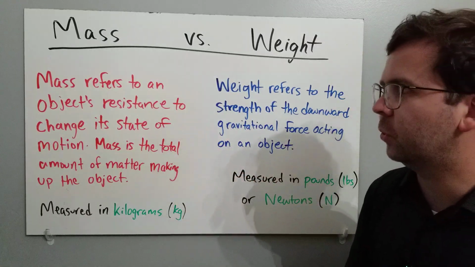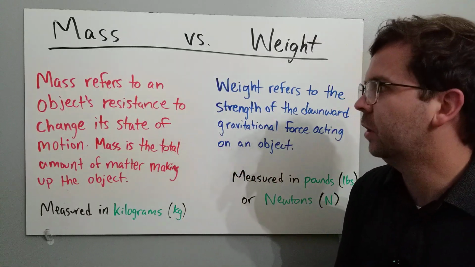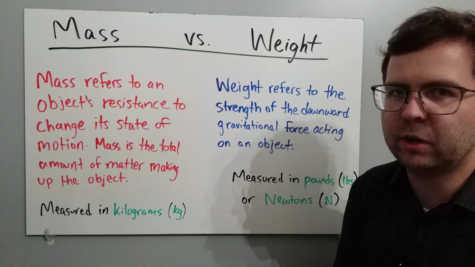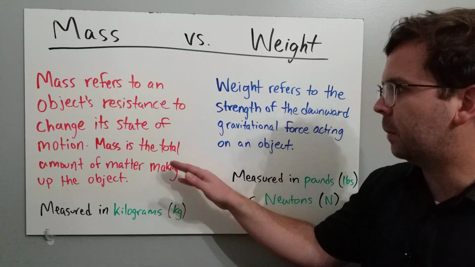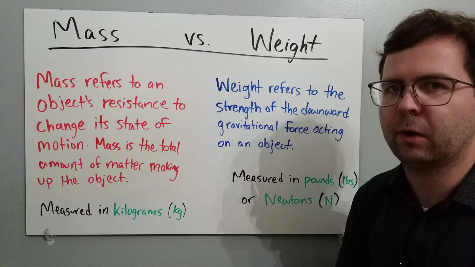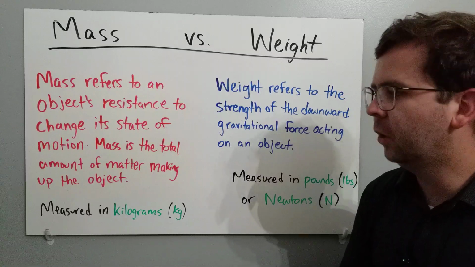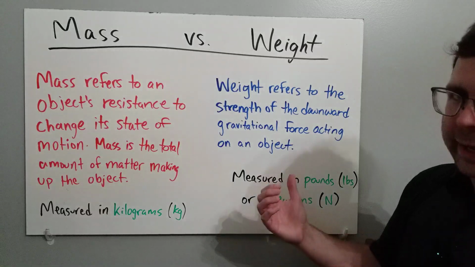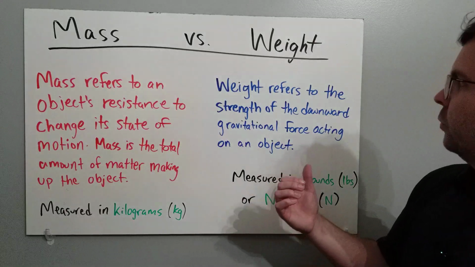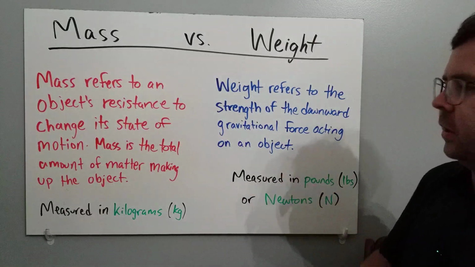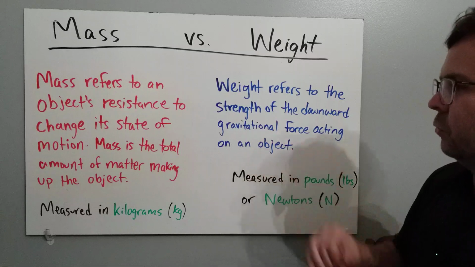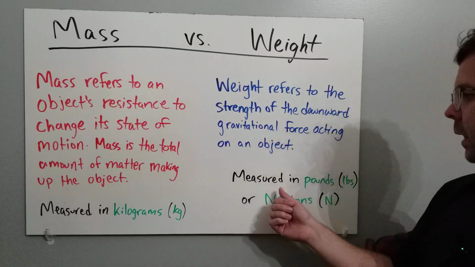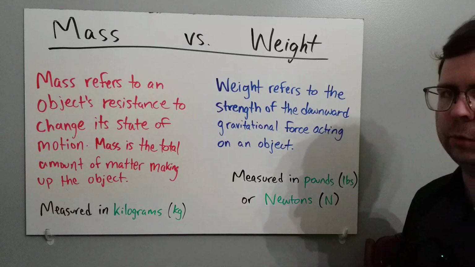Mass refers to an object's resistance to change its state of motion. It doesn't want to change if it's got a lot of mass. Mass is the total amount of matter making up an object. We measure mass in kilograms. Weight, on the other hand, refers to the strength of the downward gravitational force acting on an object. And we measure weight in pounds or newtons.